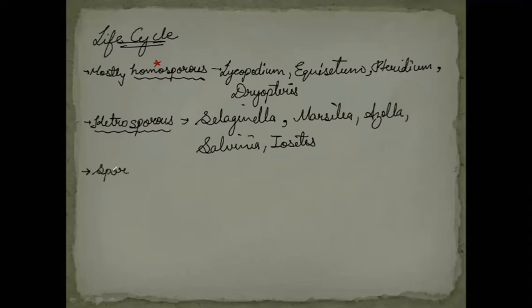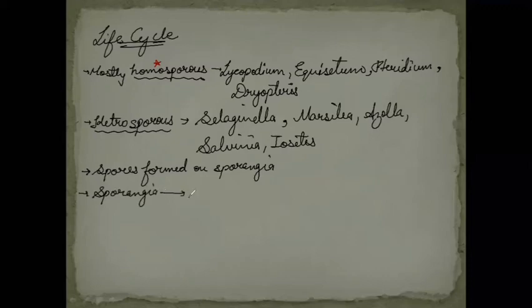Spores form on sporangia, and these sporangia are formed on the specific leaves of the sporophyte, which are known as sporophylls. So my next point is sporangia are formed on leaves. These leaves are known as sporophyll. So we can say that the sporophylls are what? The sporophylls are the reproductive leaves.